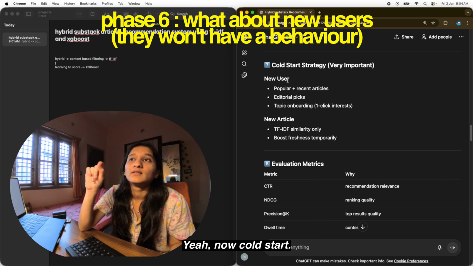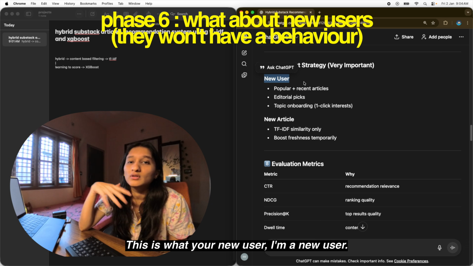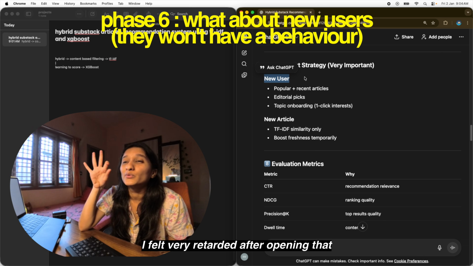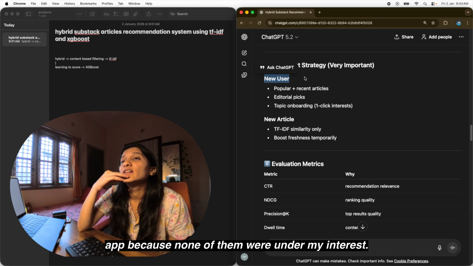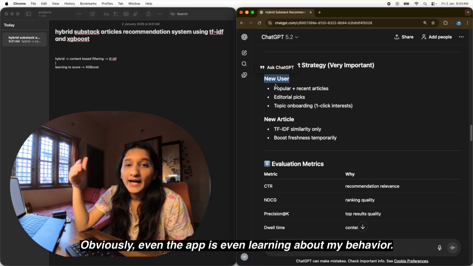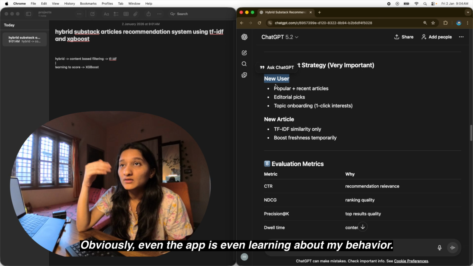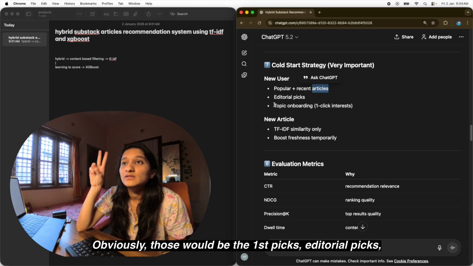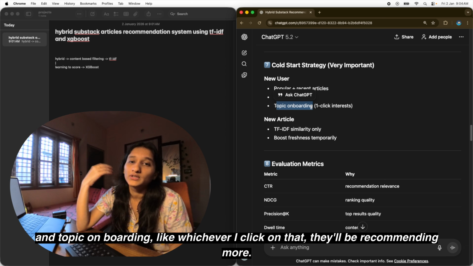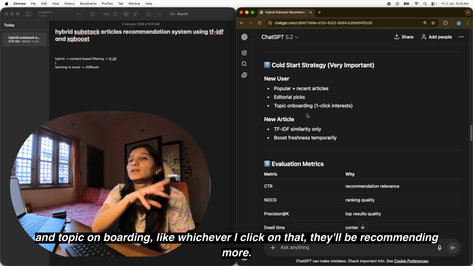Now cold start. This is what you're going through. New user. I'm a new user. I felt very frustrated after opening that app because none of them were under my interest. Obviously, even the app is still learning about my behavior. Popular and recent, obviously those will be the first picks. Editorial picks and topic onboarding. Like whichever I click on, they'll be recommending more.